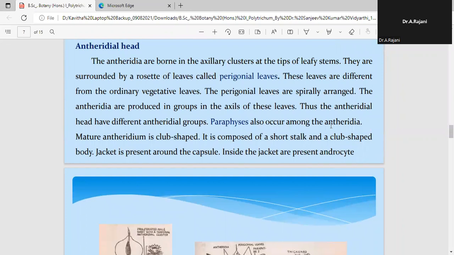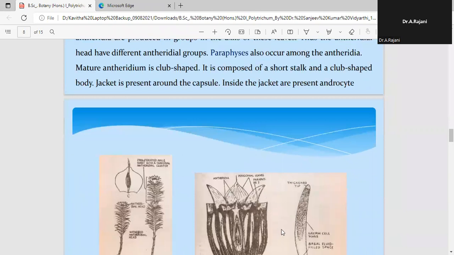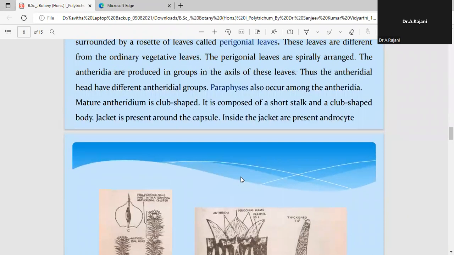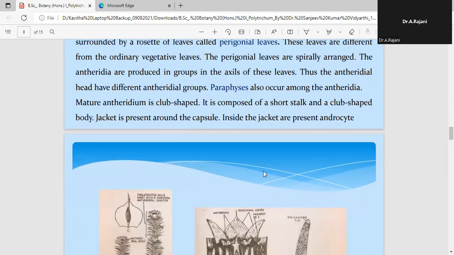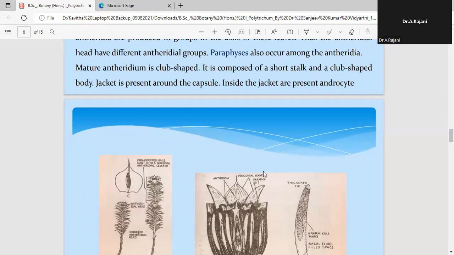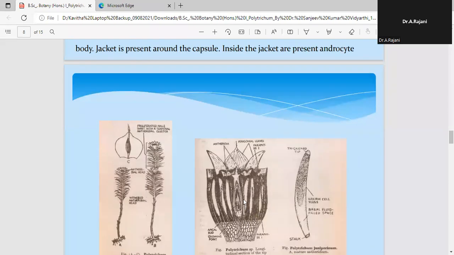These leaves are spirally arranged around the antheridia, resembling a flower. These antheridia are produced in groups, and the antheridial head has different antheridial groups. Along with the antheridia, in this antheridial head we can see the presence of some elongated cell structures, which we call paraphyses. These are the multicellular, long, filamentous cells.